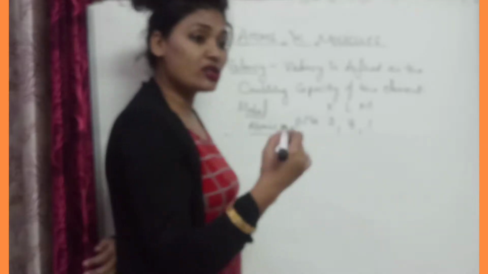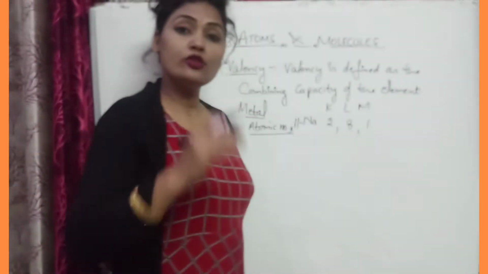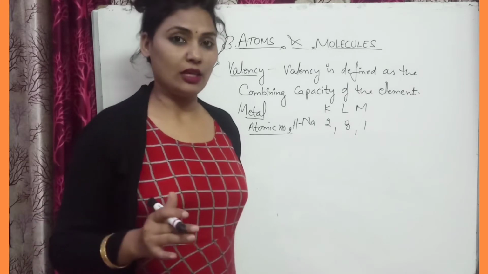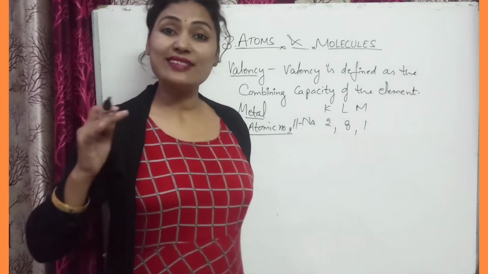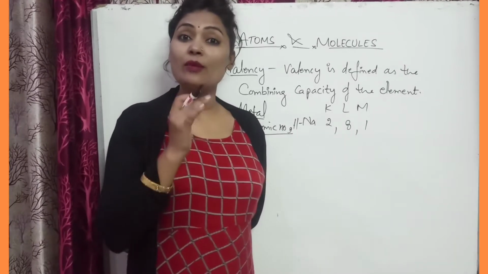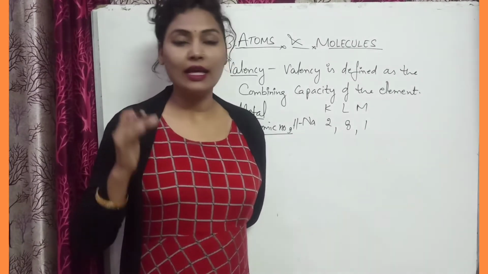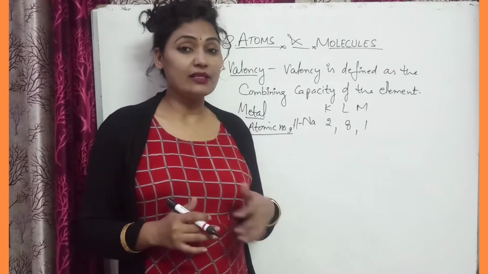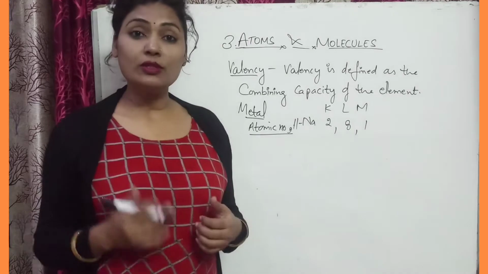If the last shell contains 1, 2 or 3 electrons, then it can lose these electrons easily. But if there are 5, 6, 7, that atom will not be able to lose the electrons, because it needs a lot of energy, and that energy is not enough to lose those electrons.